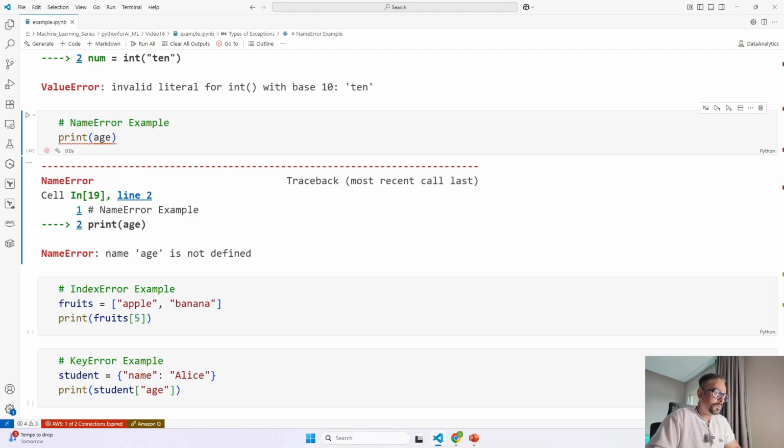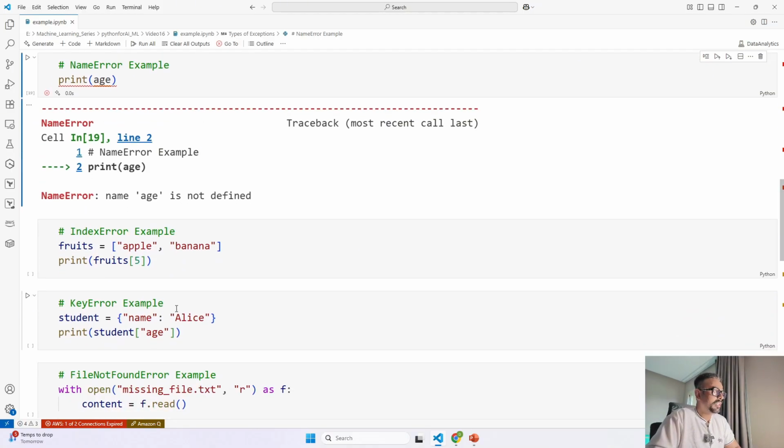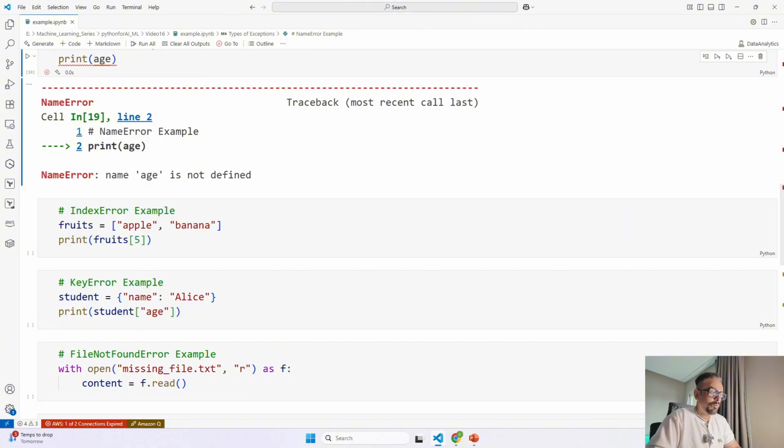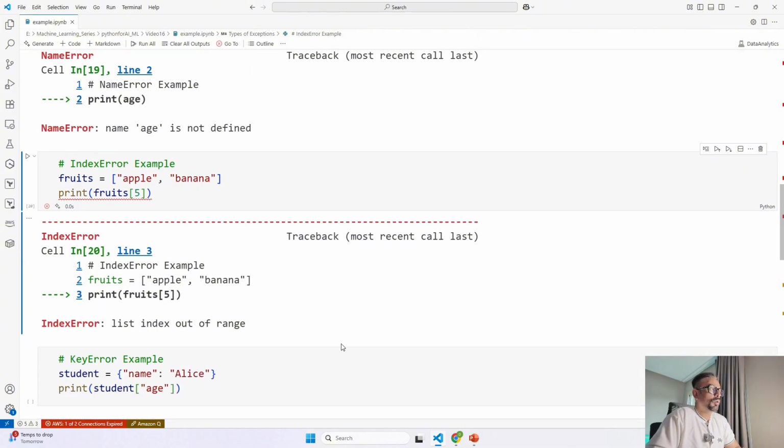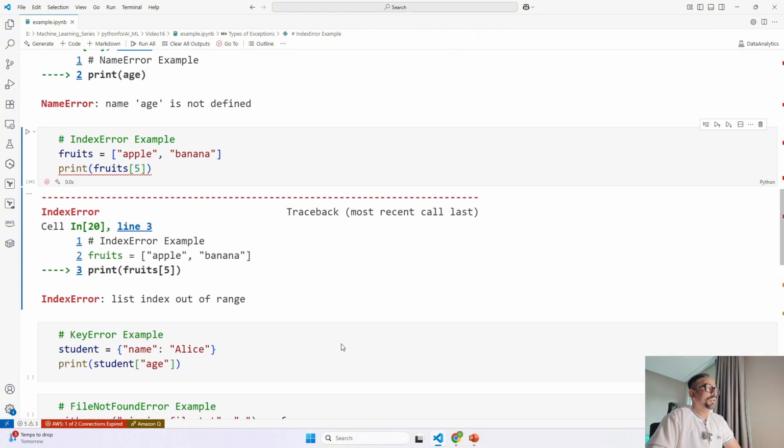Now, let's move to another example. Over here, we are trying to access index 5. If I take this list and see how many indexes are present, 0, 1, only 2 indexes are present, but we are trying to print a value which is situated at index 5, which does not exist. So when you try to do that, you are going to get IndexError, because the specific value that you're looking for as part of the index does not exist.